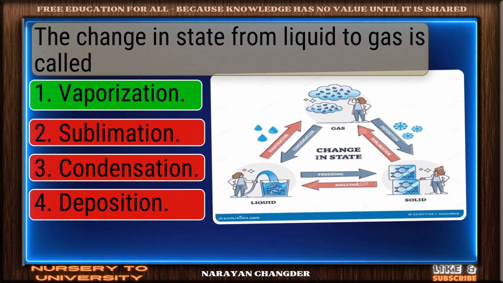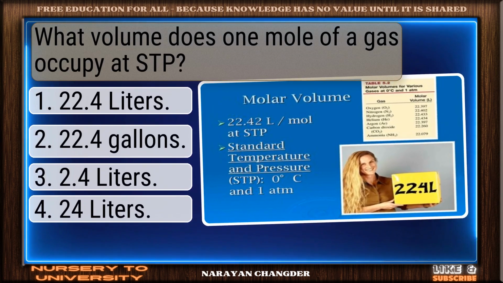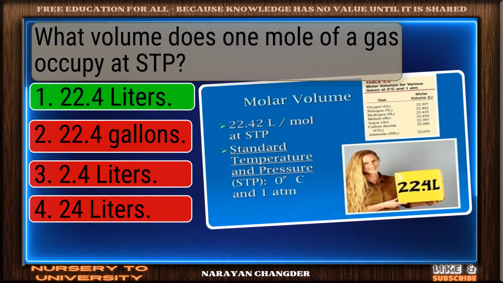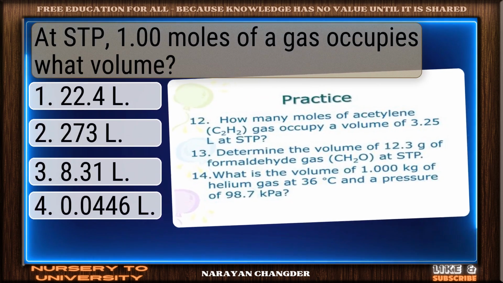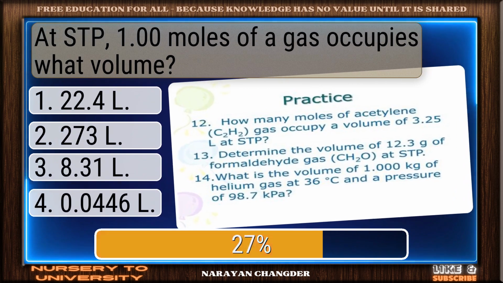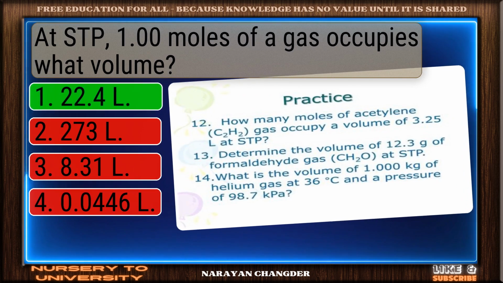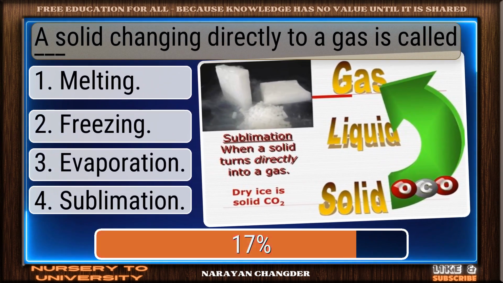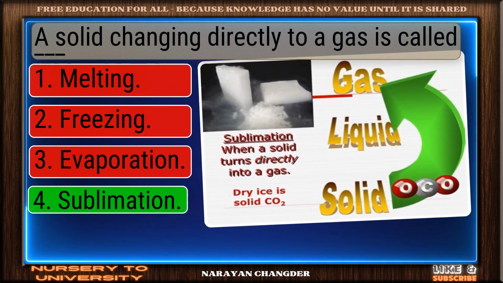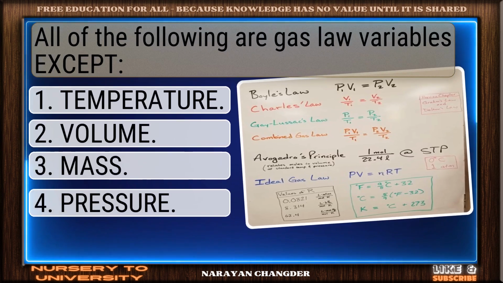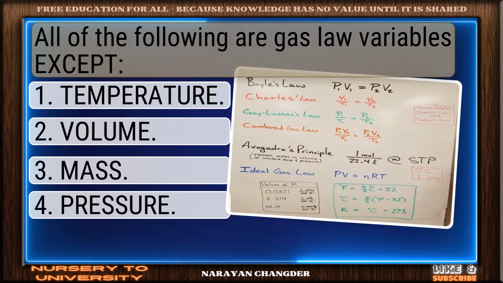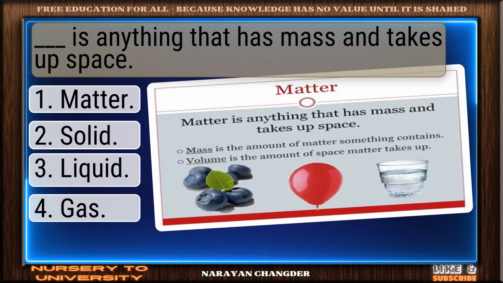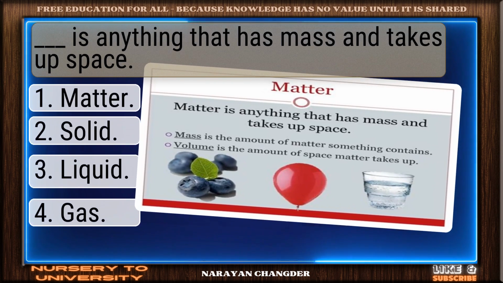Excellent work, vaporization. What volume does 1 mole of a gas occupy? It's STP. 22.4 liters. At STP, 1.0 mole of a gas occupies what volume? 22.4. A solid changing directly to a gas is called dash. You got it, sublimation! All of the following are gas law variables except dash. Mass. Dash is anything that has mass and takes up space.